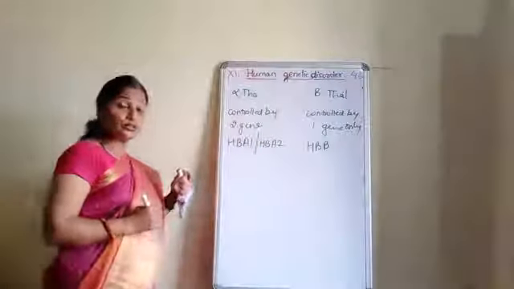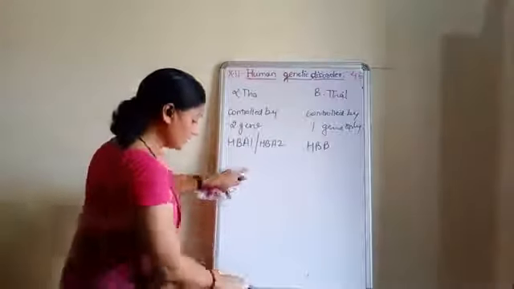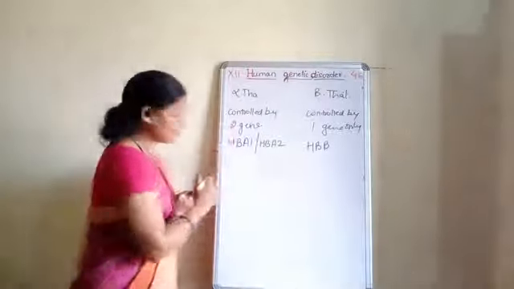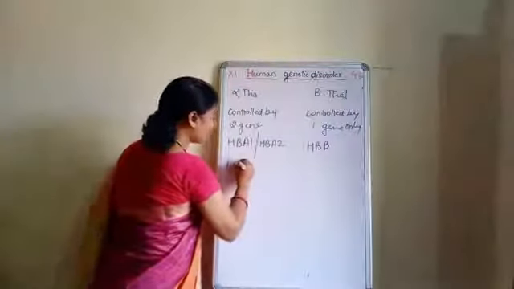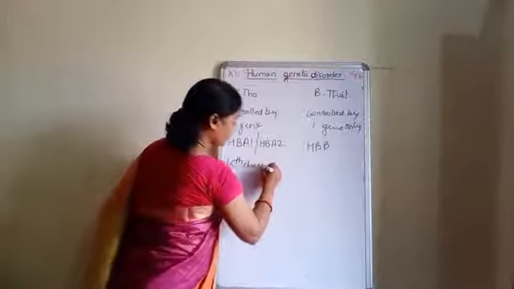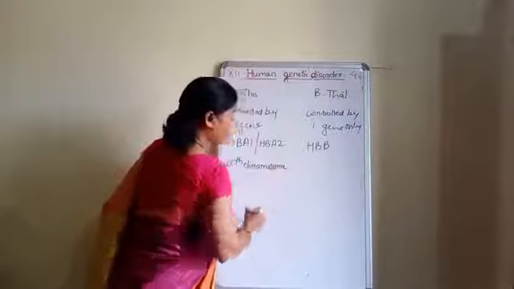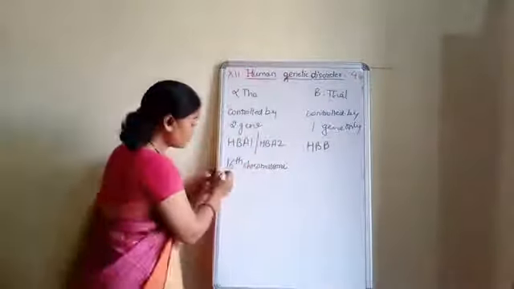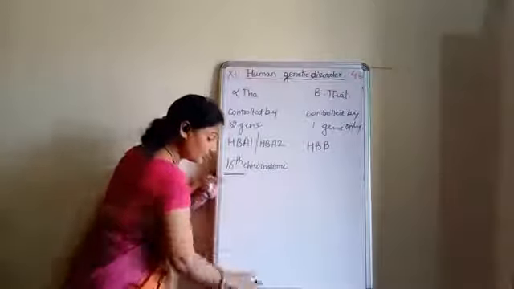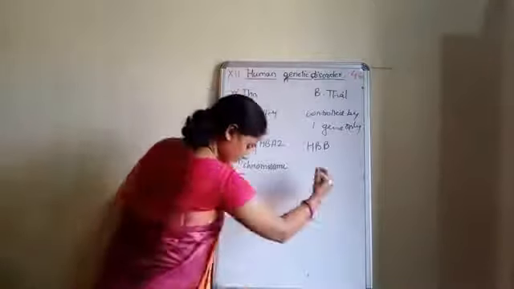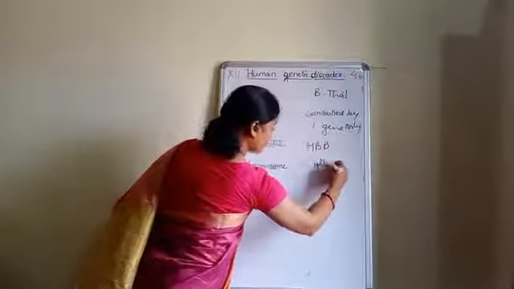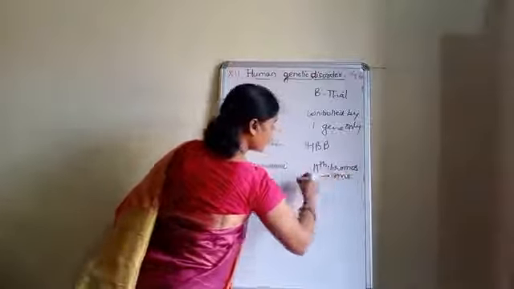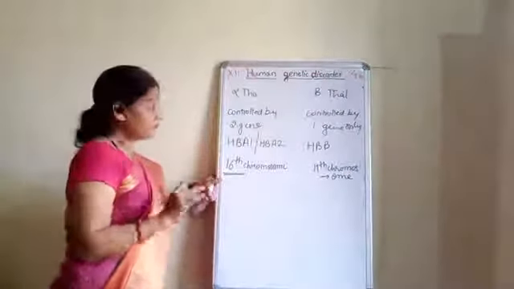As I told you, it is an autosomal disease, and hence we can say that this gene is present on the 16th chromosome. Okay, out of 23 pairs of chromosomes, that faulty gene is present on the 16th chromosome. Clear? And this is present on the 11th chromosome, for the beta chain or beta thalassemia.